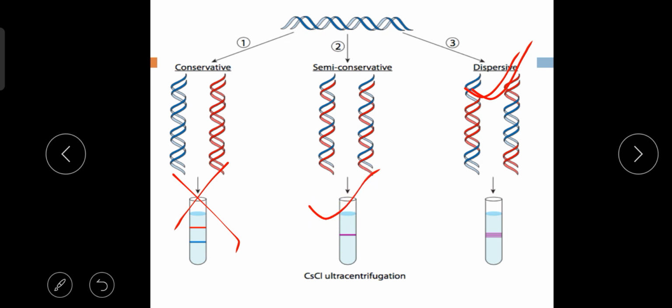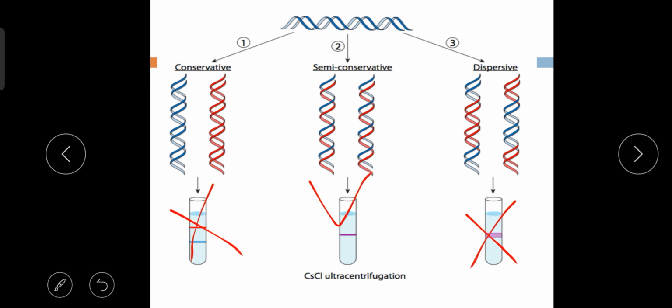Now see the third one. This is again not acceptable. Why? Because in dispersive mode of DNA replication the new DNA molecules share both strands. Not separate blue and red strands, but both strands contain a fraction of parent and new DNA. That is why again this is not acceptable.